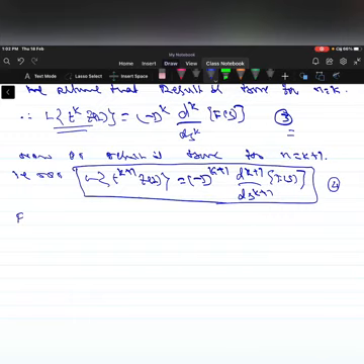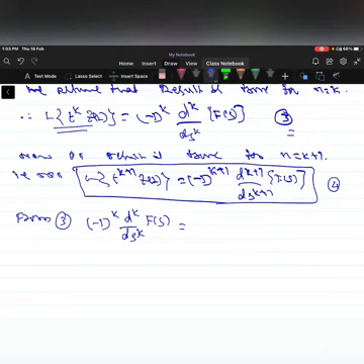From 3 we observe (-1)ᵏ dᵏ/dsᵏ of F(s) is Laplace of tᵏ f(t). By the definition of Laplace transform, this is the integration from 0 to infinity of e^(-st) tᵏ f(t) dt. So equation 3 is modified, call it equation 3 dash.